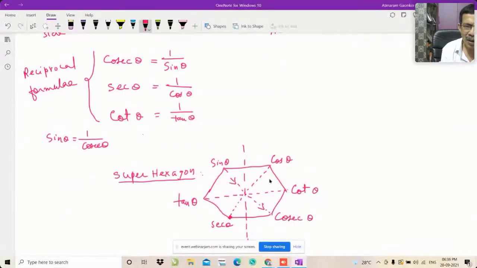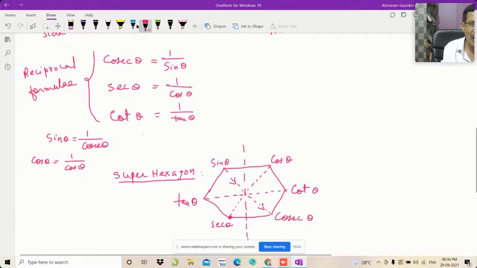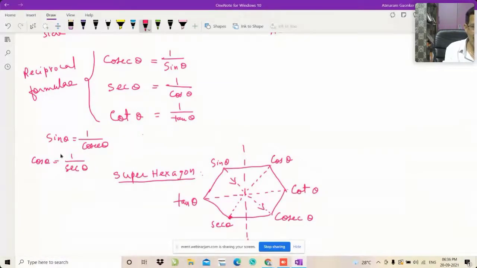And the next one: cos and sec are on the opposite vertices. So sec theta is 1 upon cos theta. Sec and cos are one pair. So I will write cos theta is equal to 1 upon sec of theta. So now we have written that cos theta is the reciprocal of sec theta, and these are called reciprocals. How to remember the reciprocal formula?